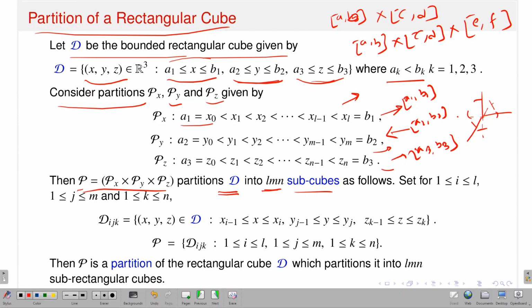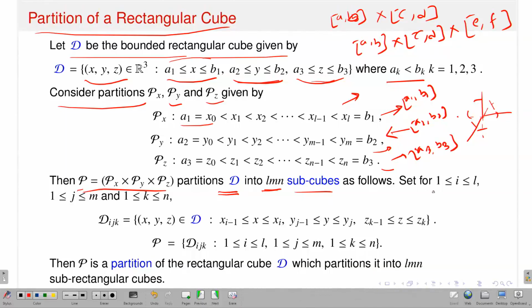Okay. So, now I think partition is clear. It is kind of like the parallel extension of the partitions in the bounded rectangular region. So, now I have a bounded rectangular cube. I have three variables x, y, z. x is running between a1 to b1, y is running between a2 to b2, z is running between a3 to b3. Now, I am considering partitions from a1 to b1, a2 to b2, and a3 to b3, and I am taking the cross product. It will give you a partition of my domain, the bounded rectangular cube, into l times m times n many subcubes. So, this will be a partition of my bounded rectangular cube D.